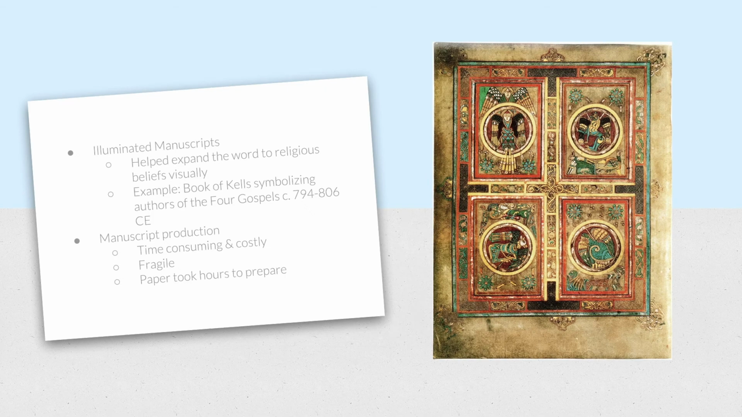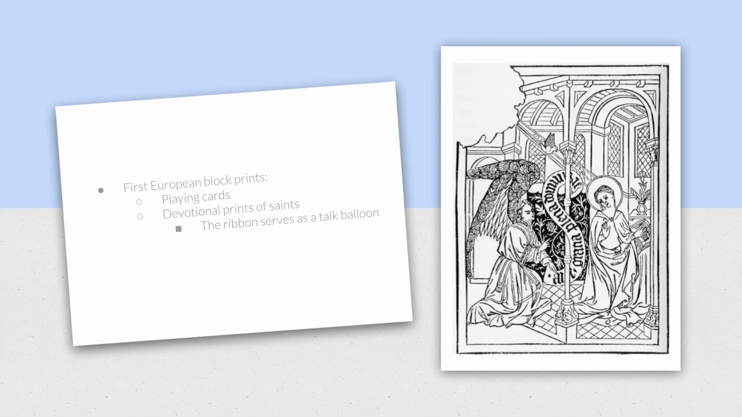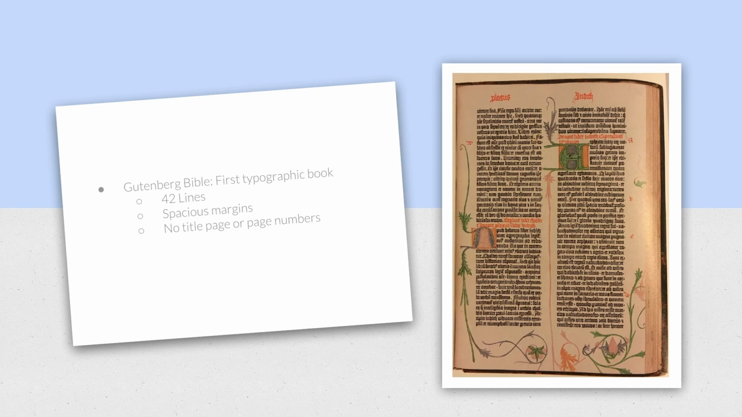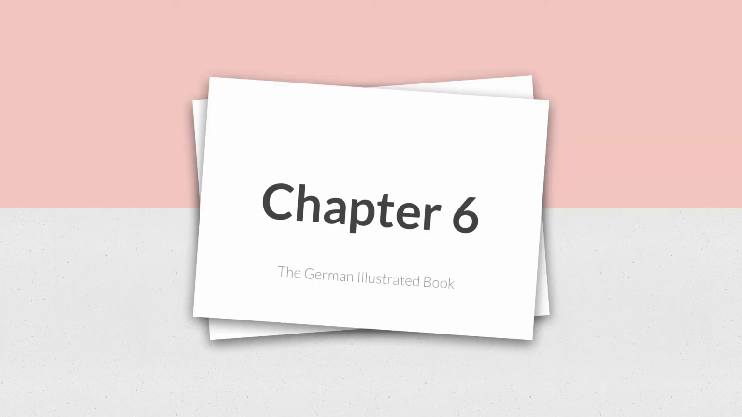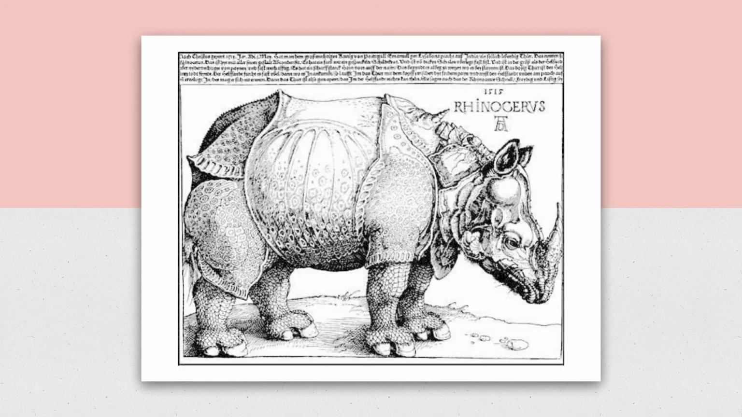For example, the character for Li is translated as tripod. The manuscript was portable due to its size, making it possible to spread the word about religious beliefs. Printing in Europe begins with block printing and proceeds with illustration and movable typography. Typography consists of printing with reusable bits of wood or metal. Woodcut artists and typographic printers collaborated to develop broadsheets and illustrated books.